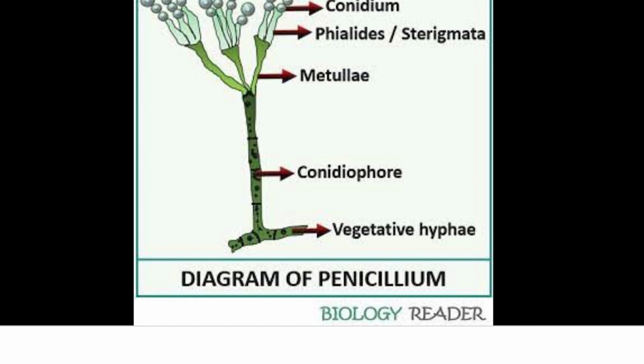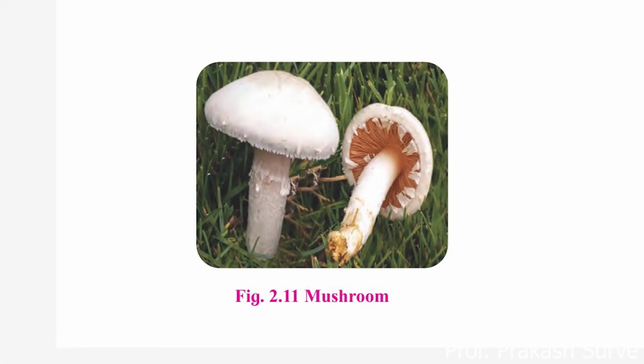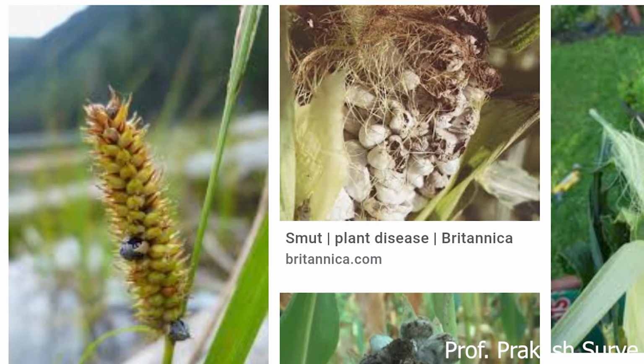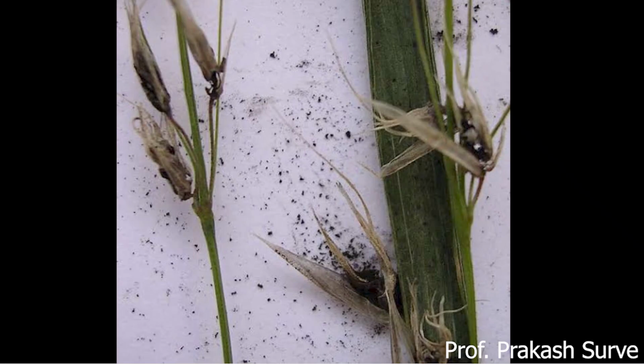Next we'll see the basidiomycetes. These are commonly called club fungi, which club together and form a number of multicellular hyphae. They have branched, septate hyphae. An example is Agaricus, the mushroom. You are familiar with this mushroom; in the beginning I also spoke about the types of mushroom. Ganoderma is called a bracket fungus. In this diagram you can get the idea. Ustilago is a smut, which causes a disease. Same with Puccinia, which causes rust disease in crop plants.